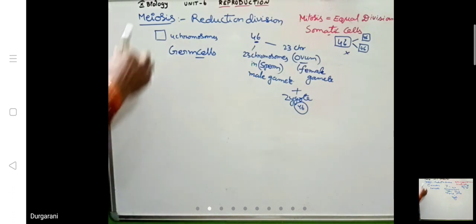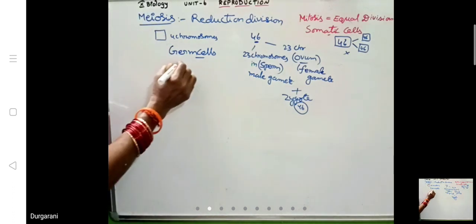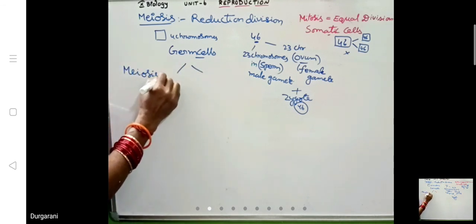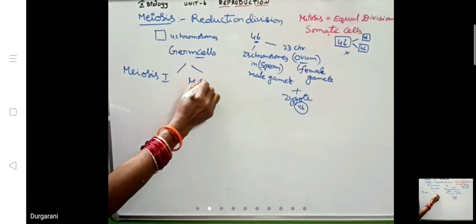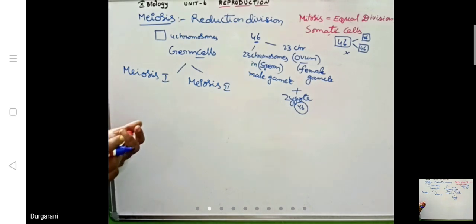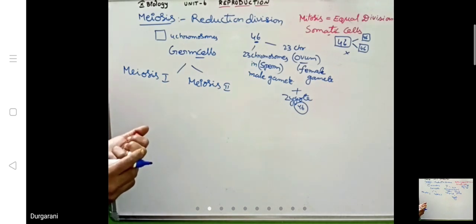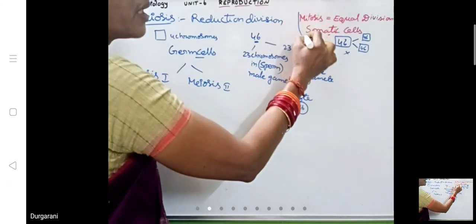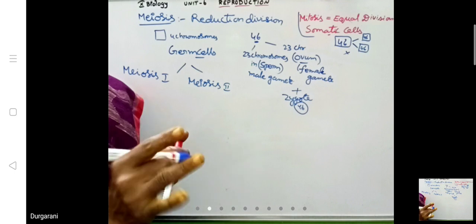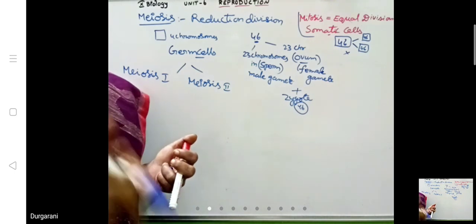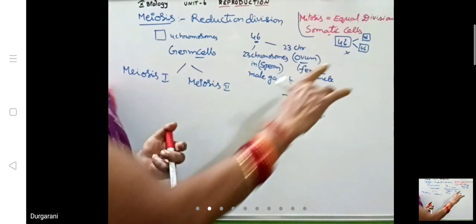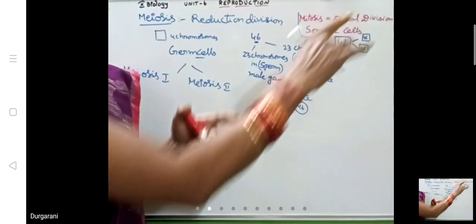Now we come to meiosis. It has two phases: meiosis 1 and the next one. Here I am not speaking about sperm and ovum. Somatic cells are different. They are present in all parts of the body except the testes and ovaries. You don't involve the testes and ovaries there. They are the other cells in our body.